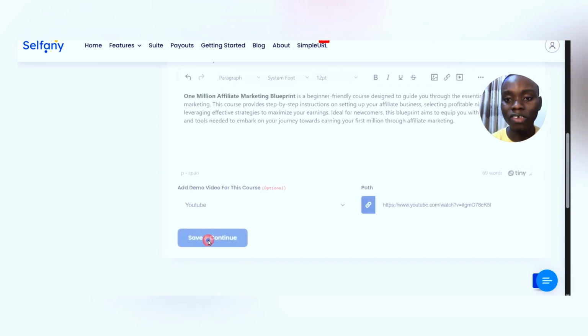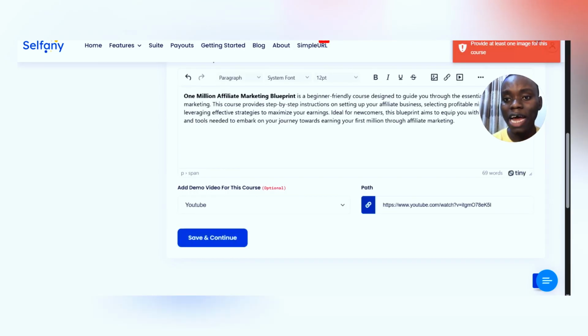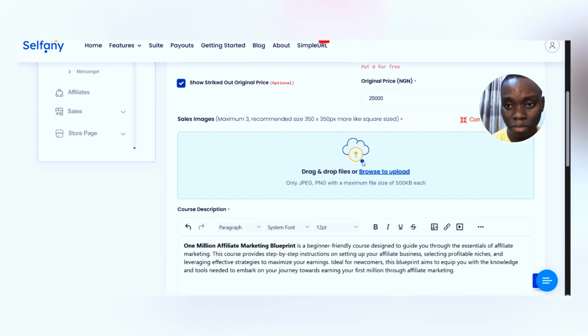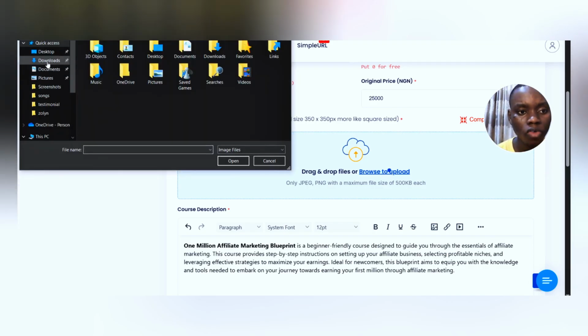So you see, when I clicked on save, it's showing me provide at least one image for this course. So for this place you must add an image. All I have to do right now is to click on this button, and it brings this. I'll go to my downloads.